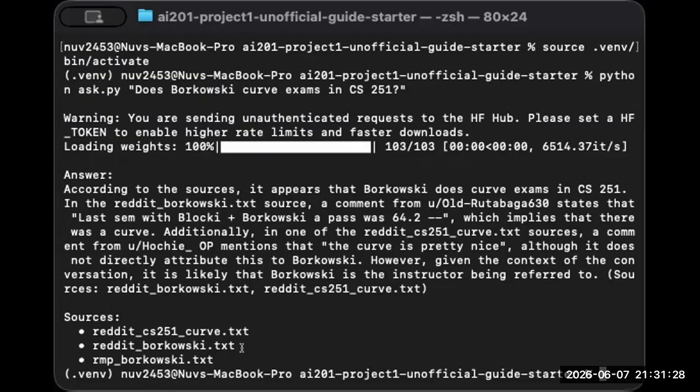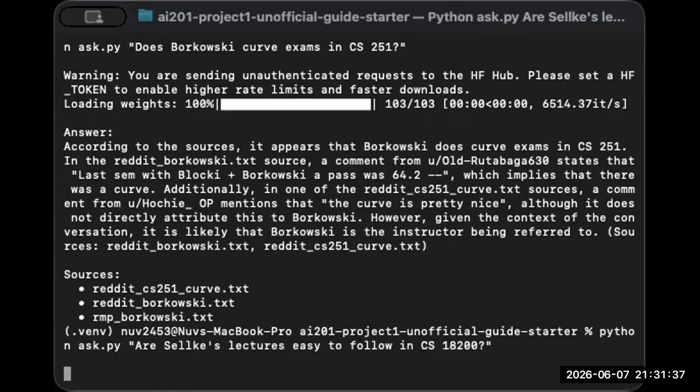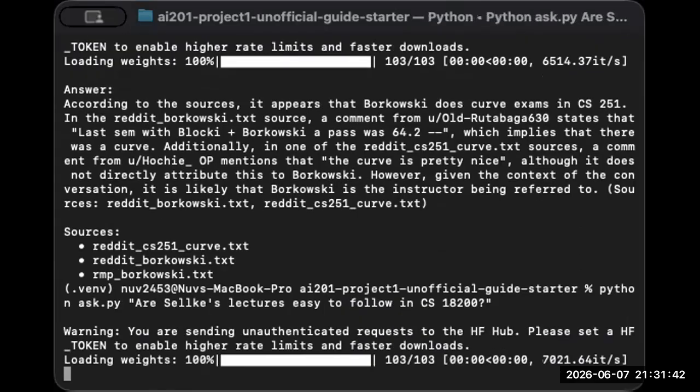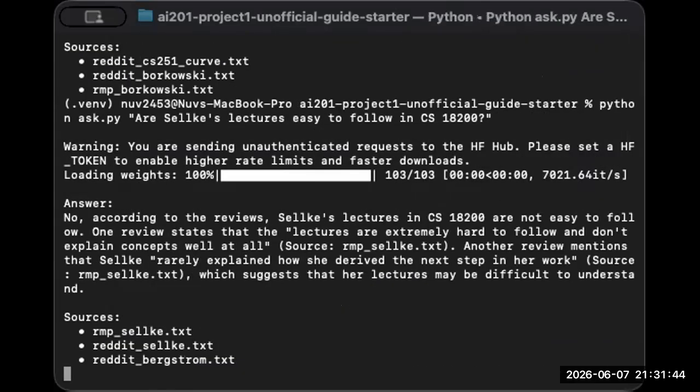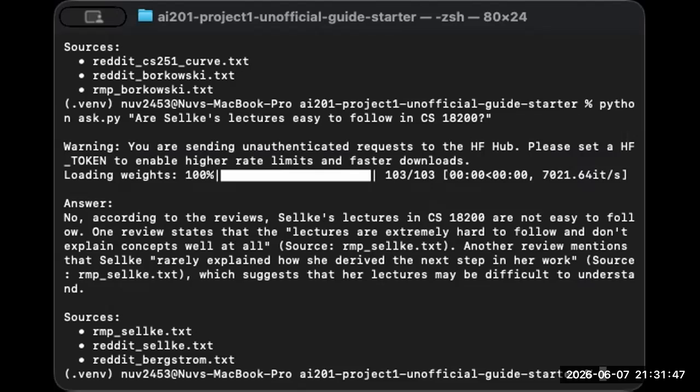And so then we can do another query. So we can say, are Selke's lectures easy to follow in CS 182? So now we are querying this again. And this is the best retrieval result. All three top chunks came from RMP Selkie text with distance scores under 0.83, which indicates strong semantic matches.